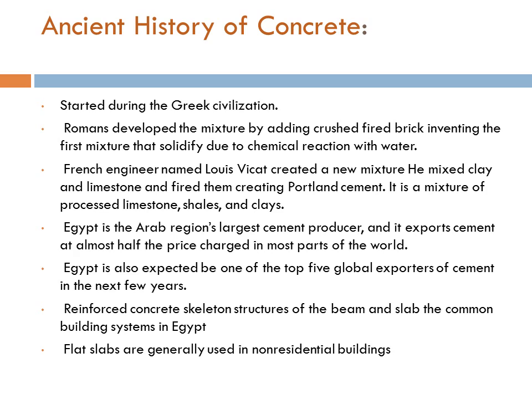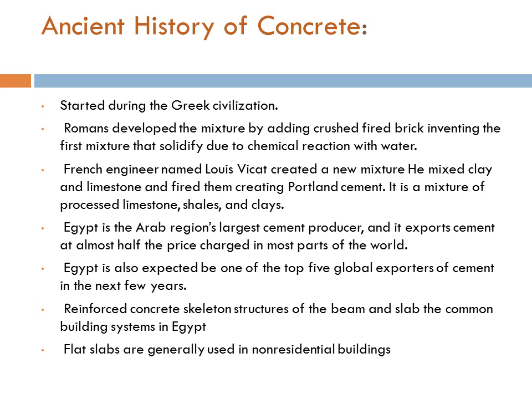Later on, Romans developed the mixture by adding crushed fired brick, inventing the first mixture that solidified due to chemical reaction with water. Unfortunately, the recipe of the Roman concrete was lost. It was only in 1818 that a French engineer named Louis Vicat created a new mixture while trying to figure out the secret of the Roman concrete. He mixed clay and limestone and fired them together instead of separately like they used to, to create a new hydraulic mixture. Portland cement. Portland cement is a mixture of processed limestone, shales and clay.